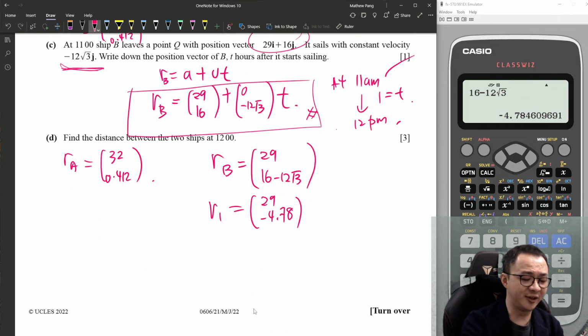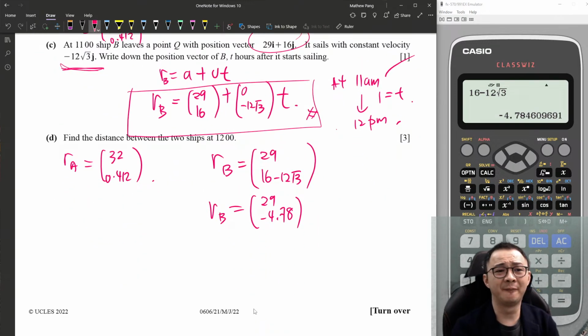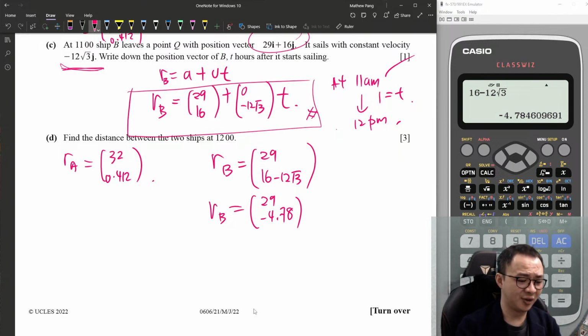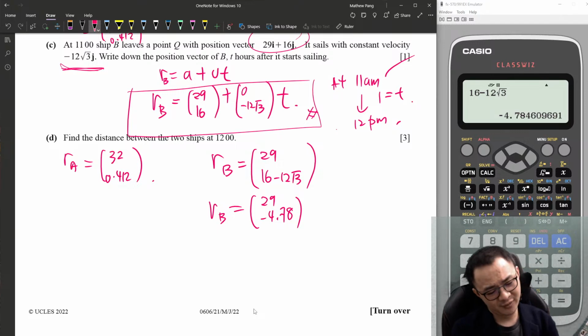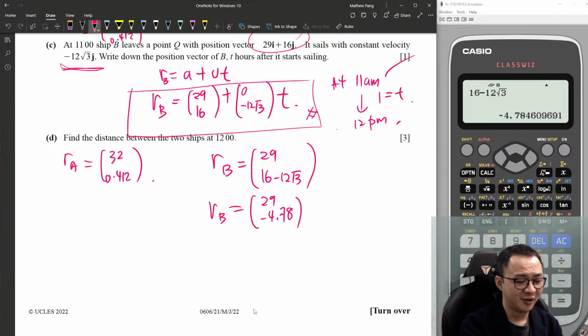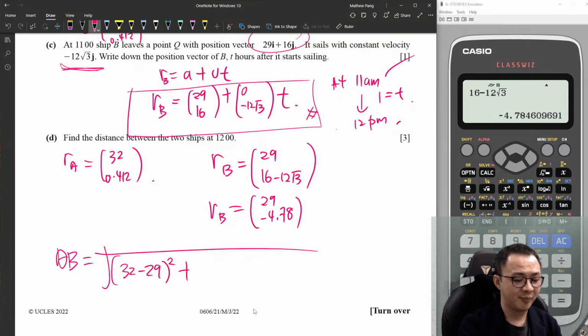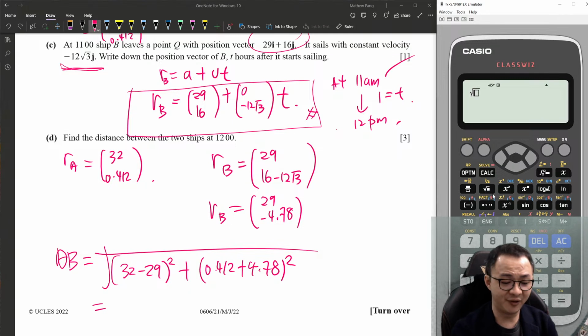Okay, so if I want to find the distance of them, I can just do the distance formula. No need so troublesome. So AB is basically (32 minus 29) squared plus (0.412 minus 4.78) squared. Type everything into the calculator. This is how easy you get 1 mark.